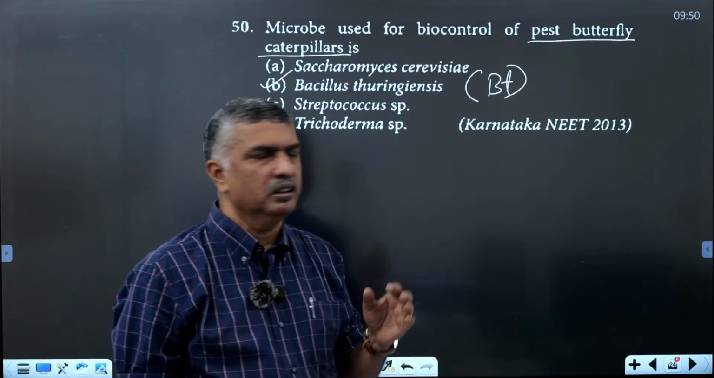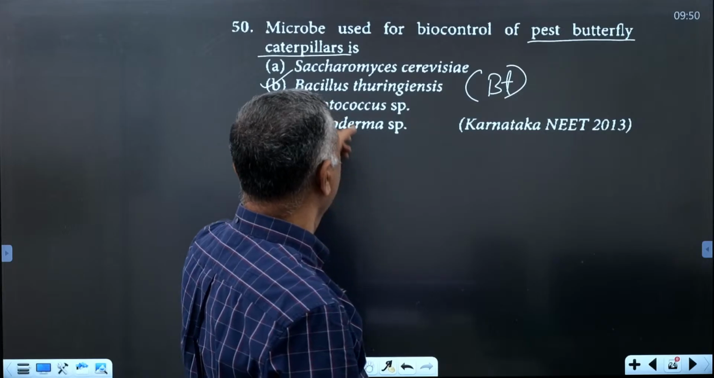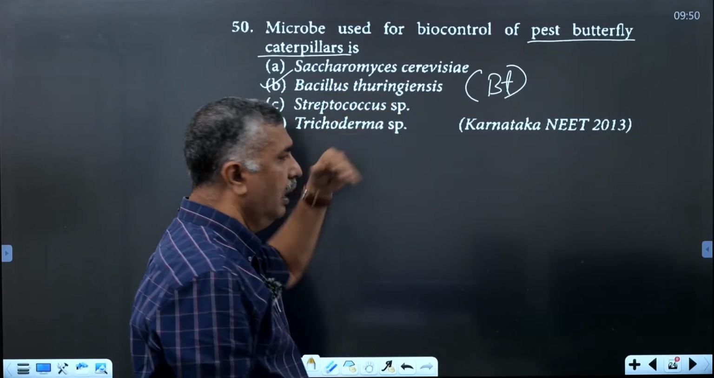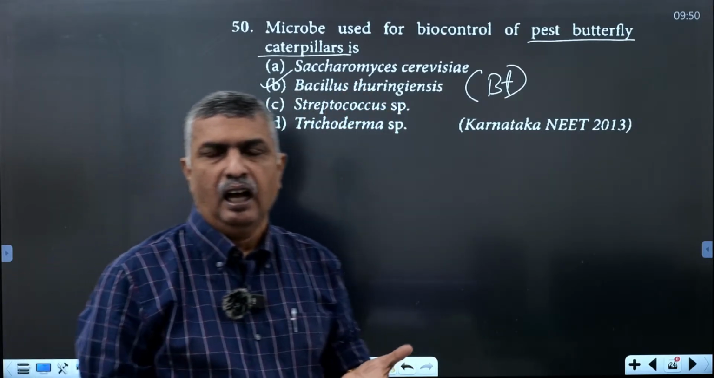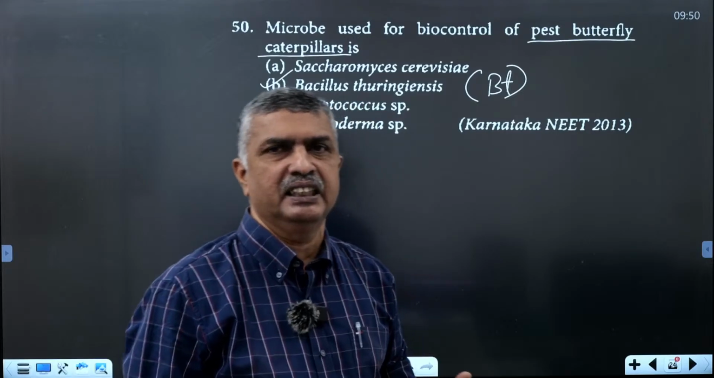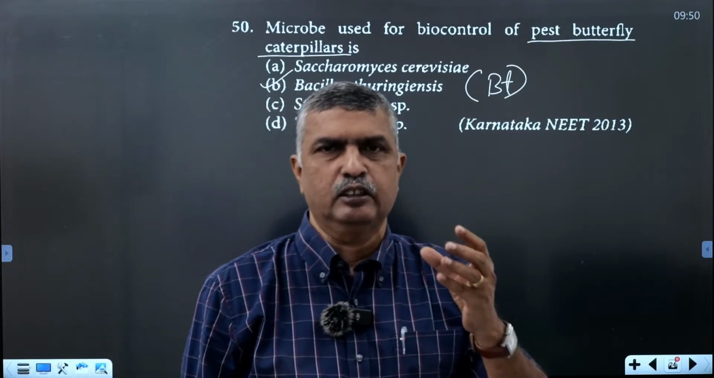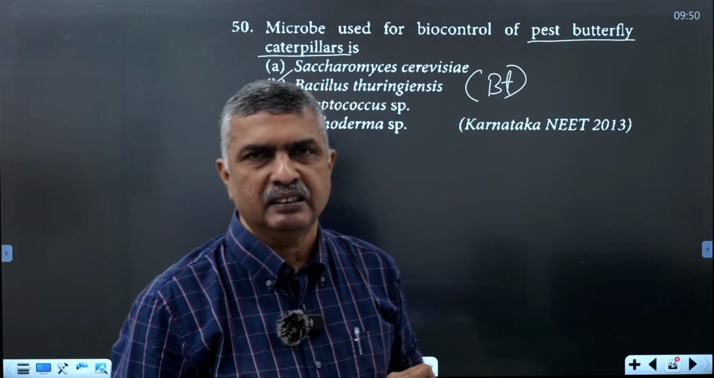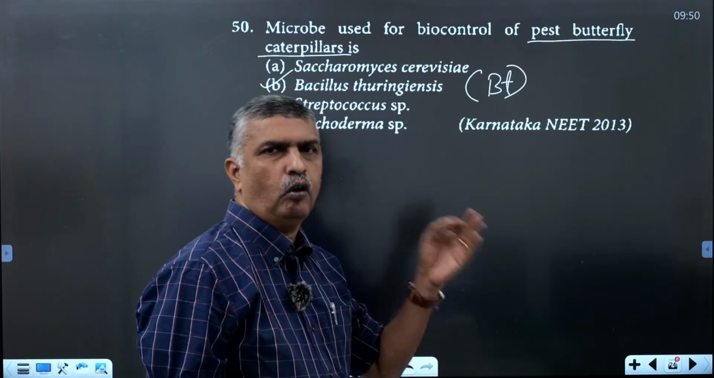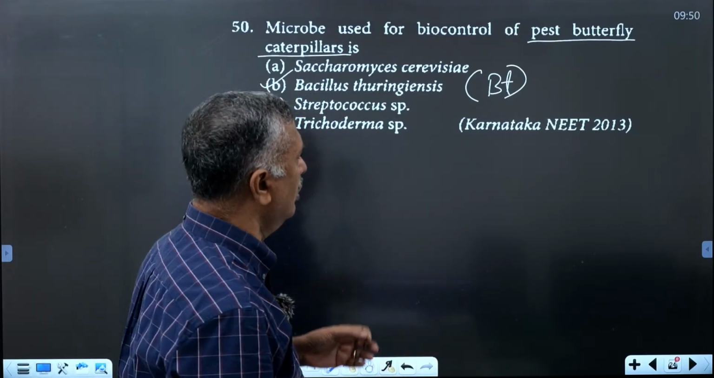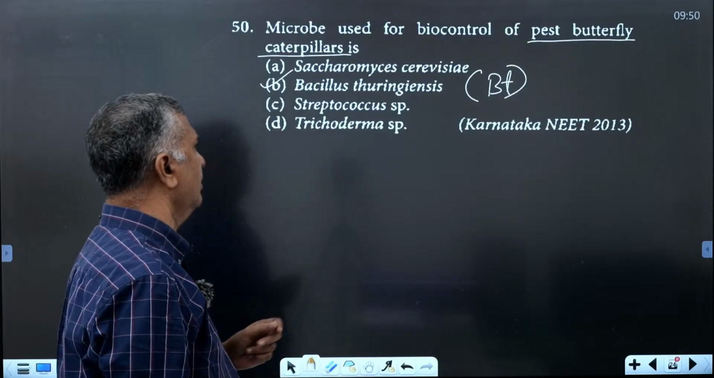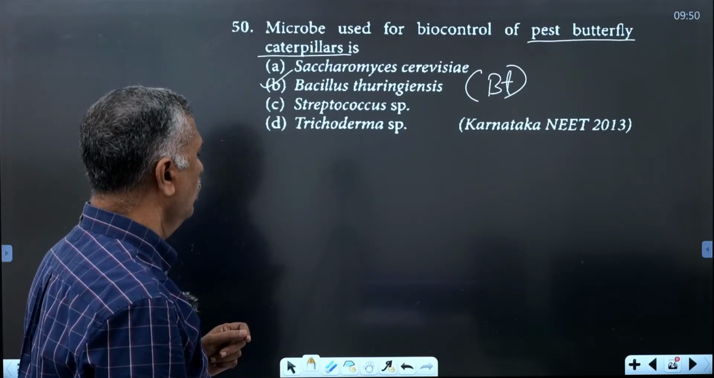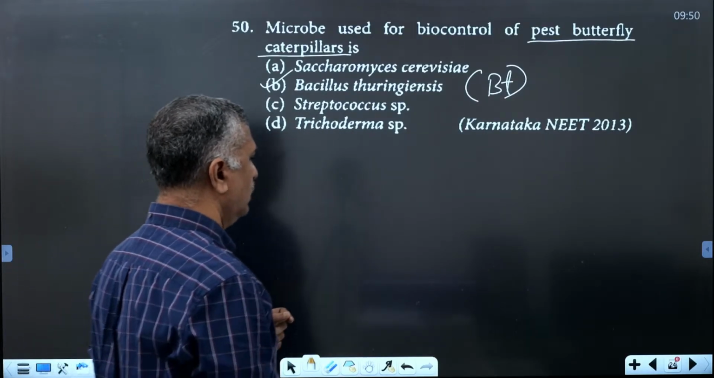That population is removed. Okay, that is the controlling action of BT. Now BT is genetically engineered, and the genes for the BT toxin are incorporated into plants. That is called BT cotton, BT incorporated cotton, BT brinjal, etc. That is Bacillus thuringiensis. Next one.